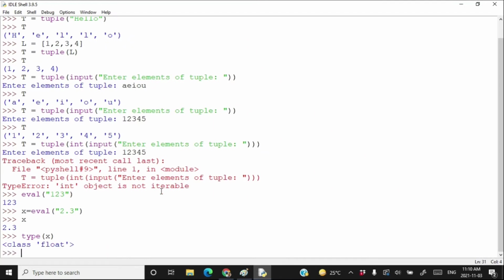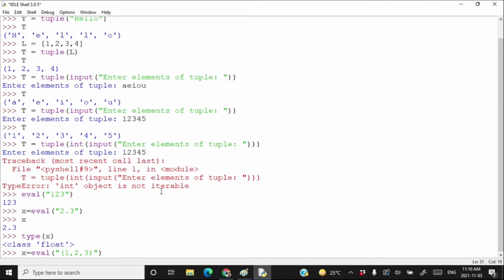Now again suppose that you write x is equal to eval and as a string you write a complete tuple 1, 2, 3. This is a complete tuple enclosed between opening and closing double quotes.